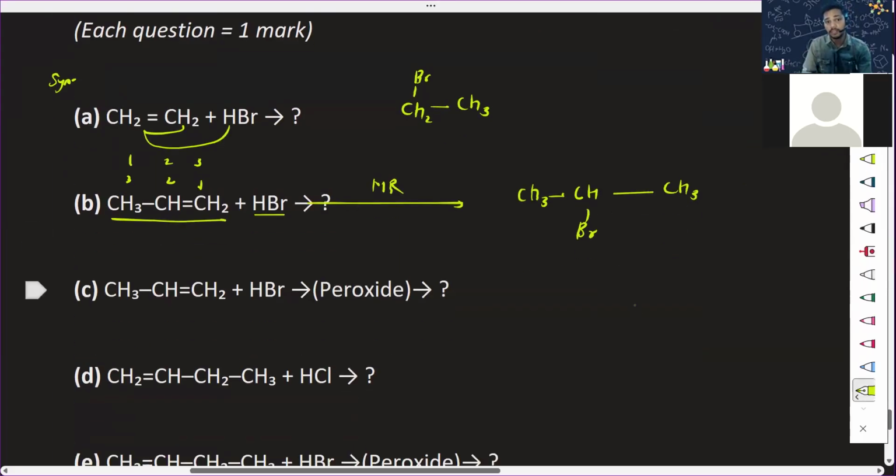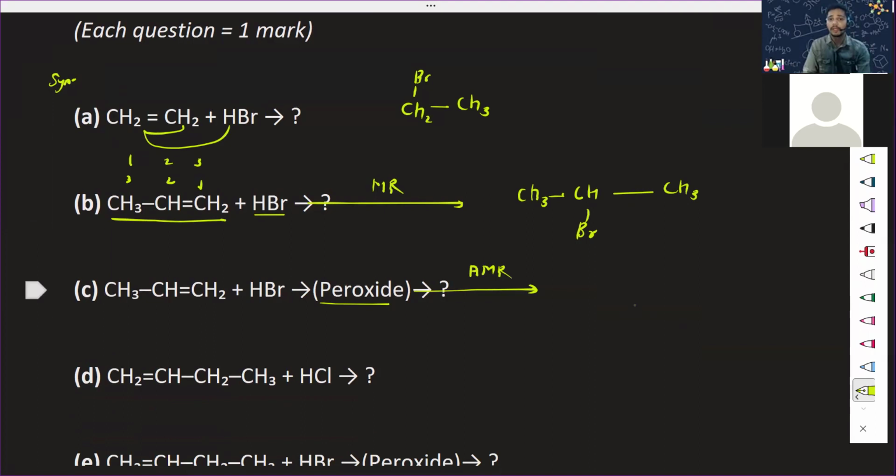Now there is a peroxide they have given. The moment they give you peroxide, it becomes the anti-Markovnikov rule. The anti-Markovnikov rule states that Br attaches to the less substituted carbon. So what will be the product? CH3, CH2, and this CH2 will have the Br, because hydrogen will be attached to the other carbon, right? Yes. Now, your turn. Tell me.